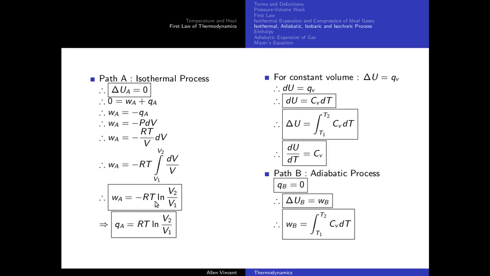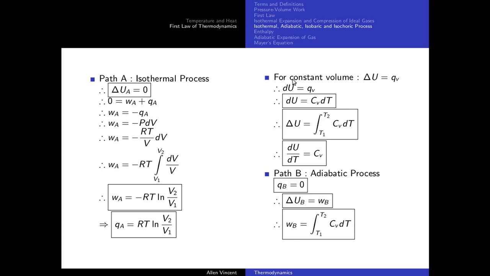Now what is WA? WA is minus QA. So if I substitute WA here, minus minus will get cancelled. I'll get QA is equal to RT ln V2 by V1. Okay, so for isothermal process, delta UA is equal to 0, WA is this expression, QA is this expression. Okay, so I hope you've taken a note of this. So you can pause the video all throughout and you can write this thing down in your notebook. It will be very, very effective then.